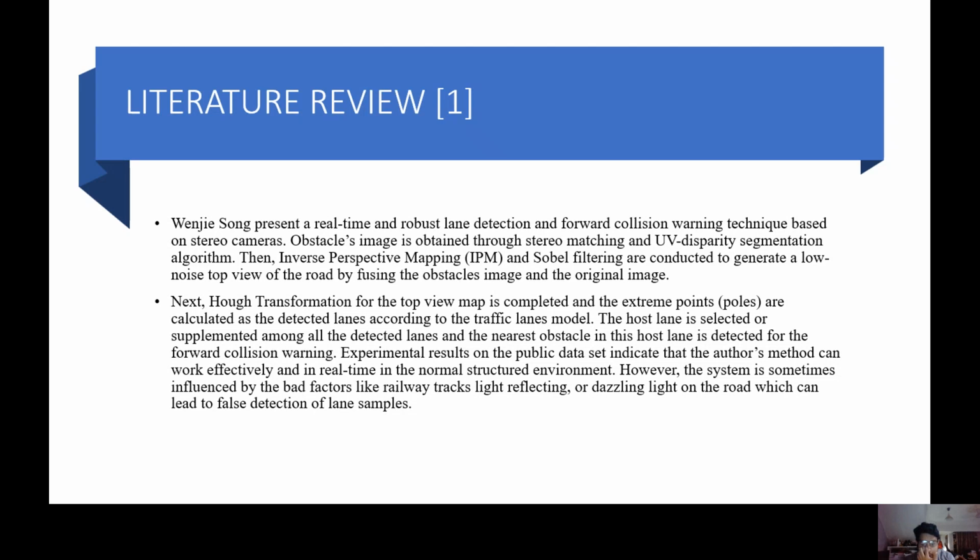Experimental results on the public data set indicate that the method can work effectively and in real time in the normal structural environment. However, the system is sometimes influenced by background factors like railway track, traffic light, railway track light reflecting or dancing light on the road, which can lead to false detection of lane samples.